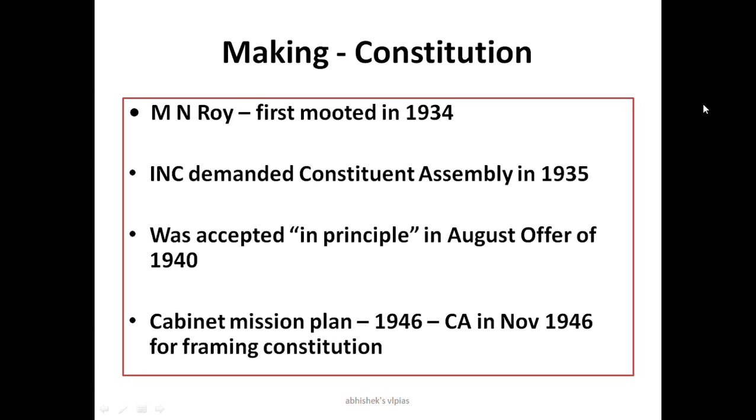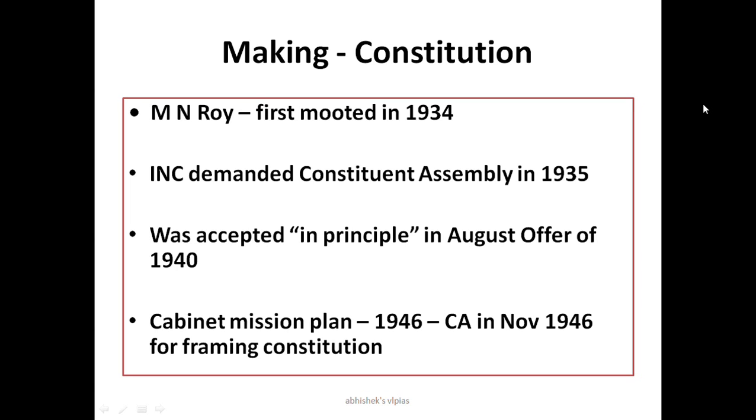Then the August Offer of 1940. The British accepted in principle to create the Constituent Assembly. In principle means it is just an offer, not an agreement. In principle, they said, we are going to provide you the Constituent Assembly. That happened in the August Offer of 1940.